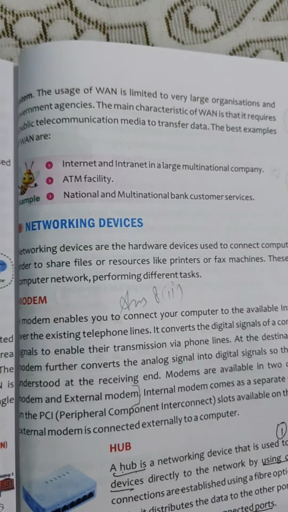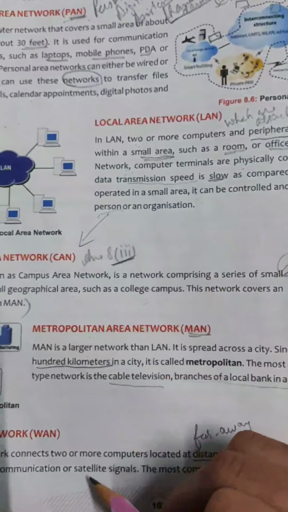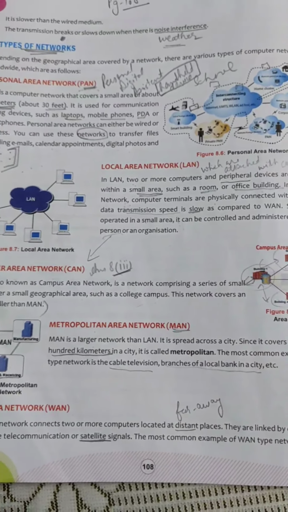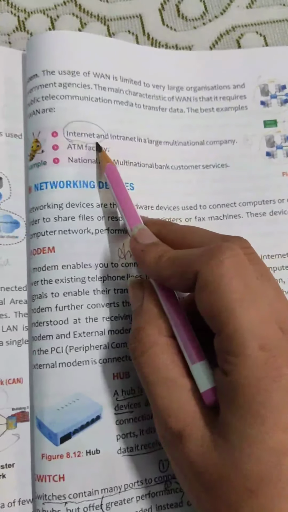The best examples are given here. The best example is the internet, which we are using, and it is done through satellite signals only. With the help of satellite signal, we are able to connect to the internet. We know that no wire is attached, nothing is there, only the help of satellite.